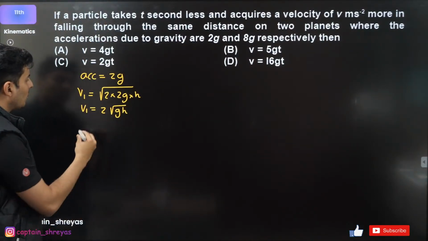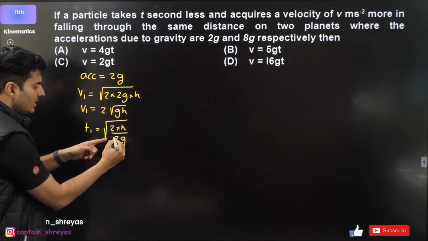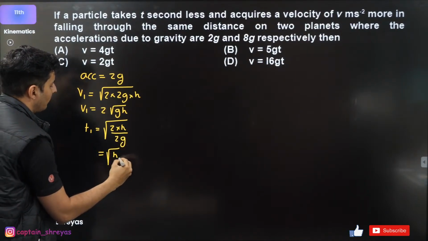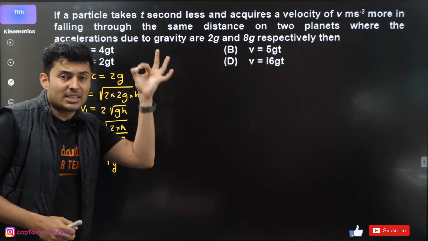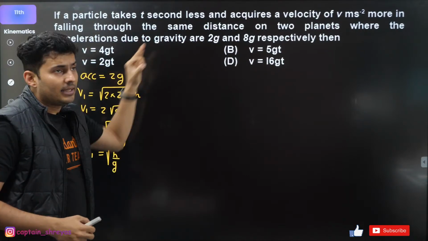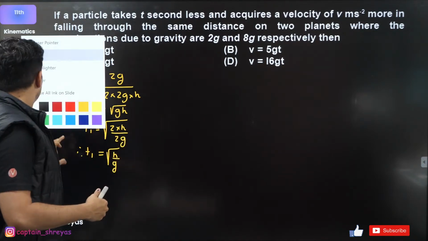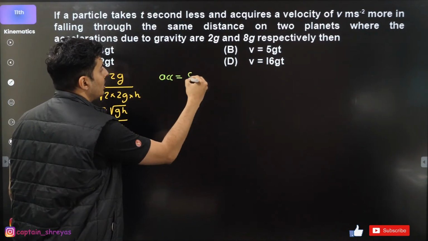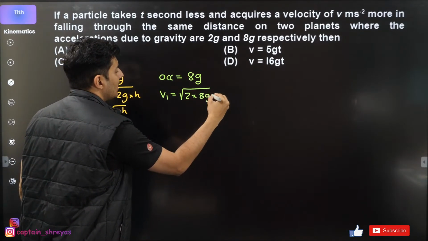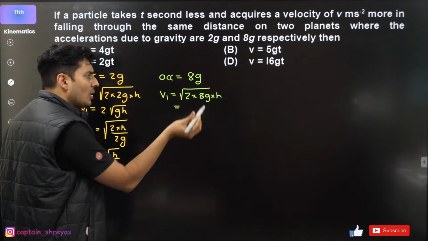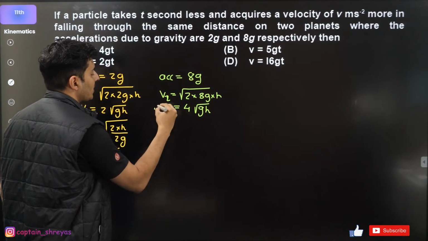How much time will it take to fall? The time will be root of 2 into h by g. G is 2g. 2 to cancel, so it will become root of h by g, which is your t1. So I found final speed and final time for which the particle on one planet takes. Now the same particle for the same height on another planet where the acceleration due to gravity is 8g. What will be the velocity? V will be root of 2 into 8g into h. Standard formula. 8 2s are 16. Root 16 is 4. So 4 root gh is the velocity on the second planet.